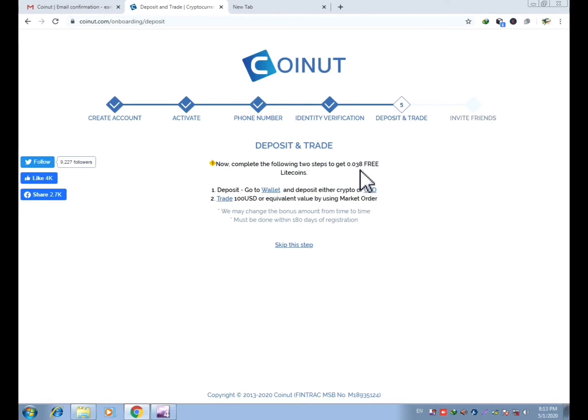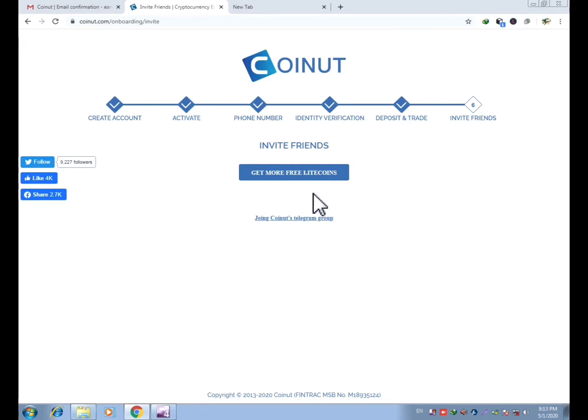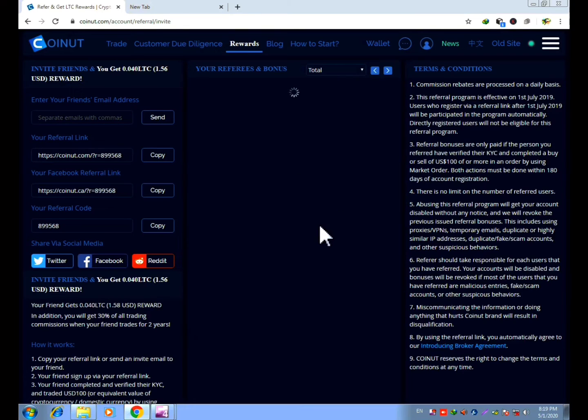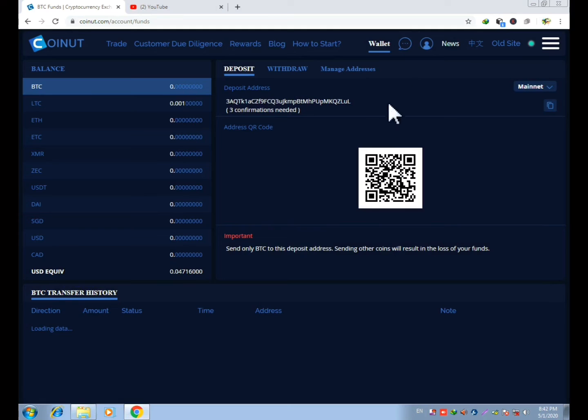Our login process is almost at the end. The compulsory steps are up to phone number verification. You can skip the others if you don't like. After all the login process, you will get this interface. In order to see your balance, you can go to wallet. You can see my balance is 0.001, which I have got through a simple sign up.